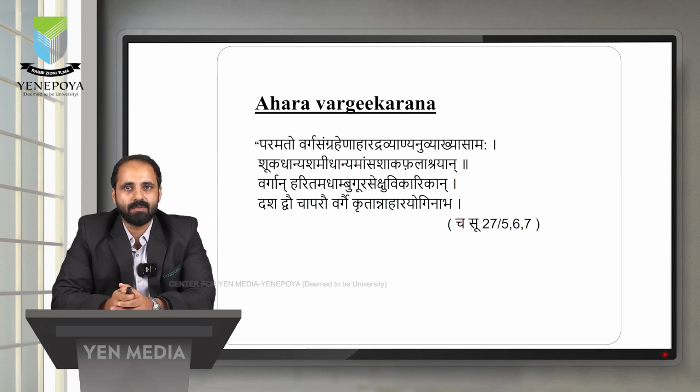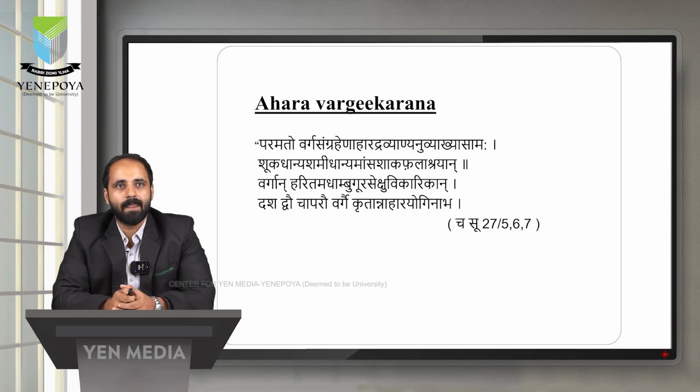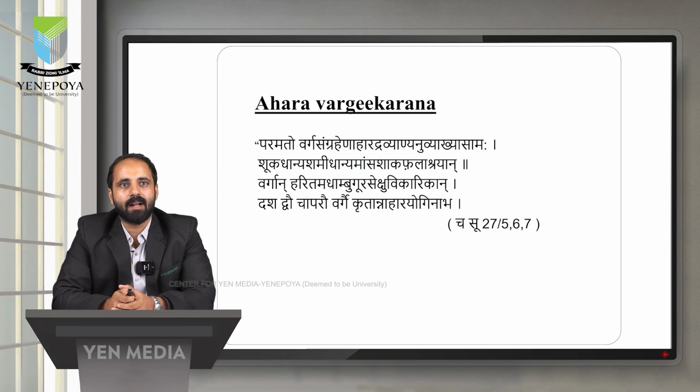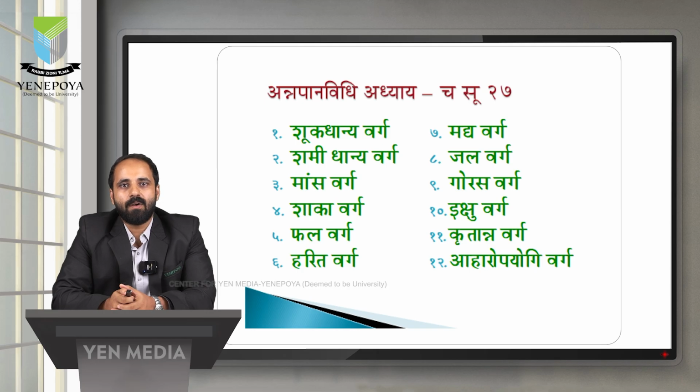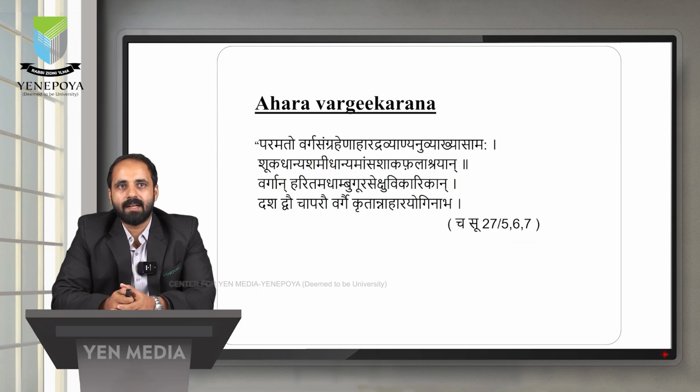Next, according to Charaka Sutra 27th chapter, these are the Ahara Vargikarana. According to Charaka Sutra 27th chapter, there is a shloka: Paramodo Varga Sangrahenam Aharam Dravyanam Anuvyakhyasyamaha. Shuka Dhanya, Shami Dhanya, Mamsa, Shaka, Phala Ashrayan, Vargan Harita, Madhya, Ambu, Gorasa, Ikshu Vikarigan, Dashadvecha Apare Varge Kritanna Ahara Yoginaha. That is, these are the 12 types.